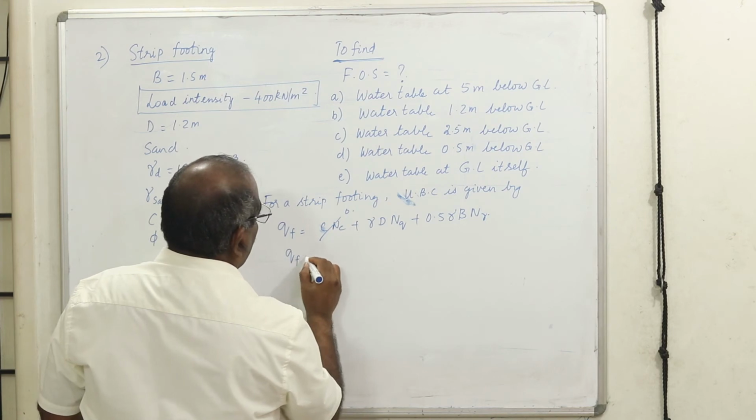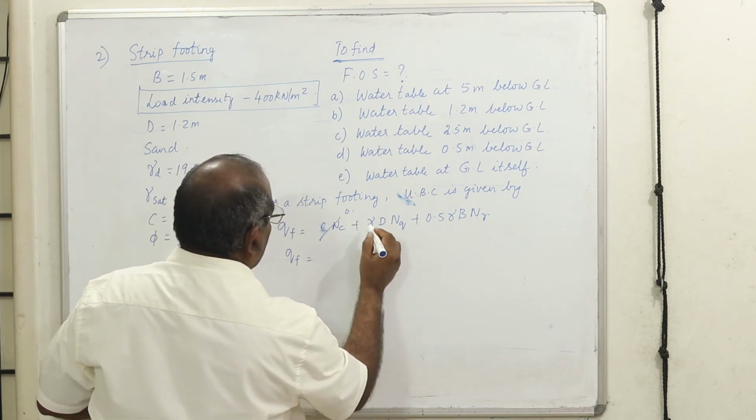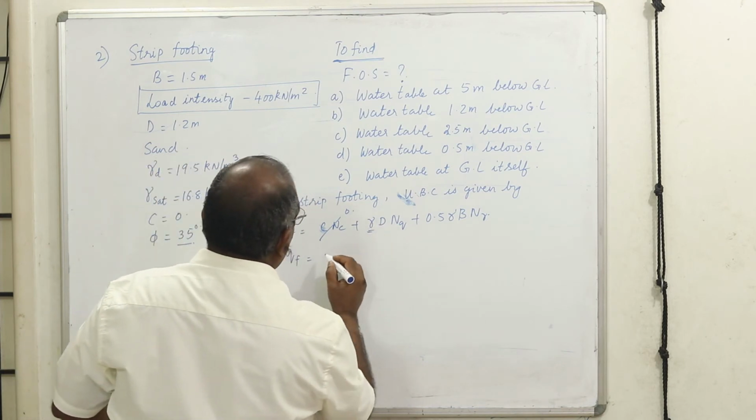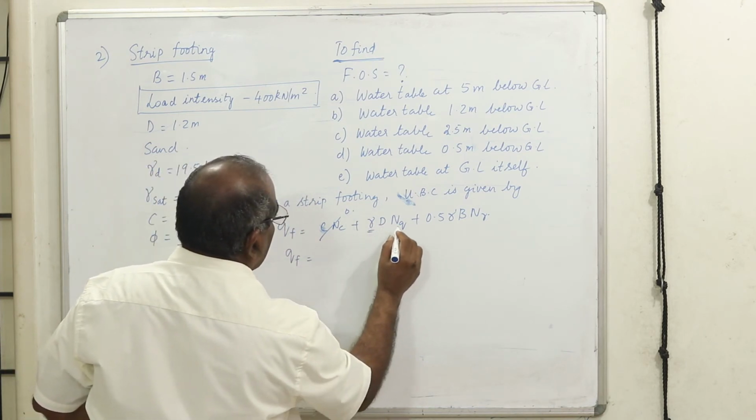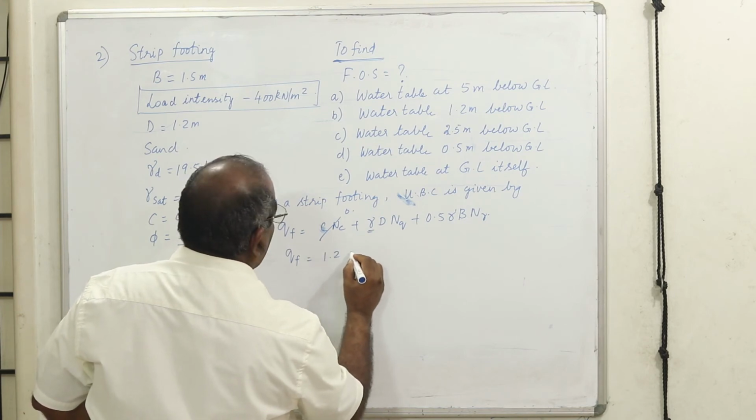Therefore q_f is equal to, let us substitute the values in terms of gamma, because it is a variable depending upon the condition, 1.2 into,